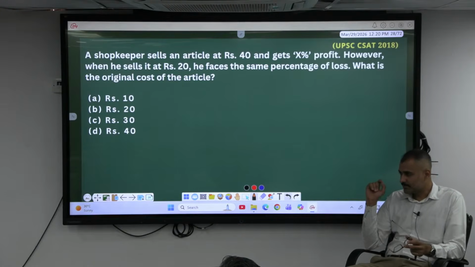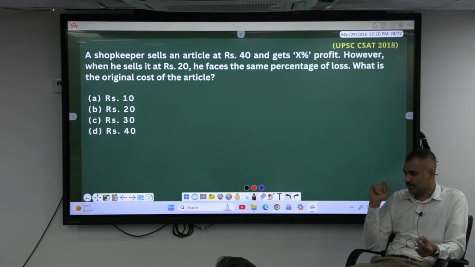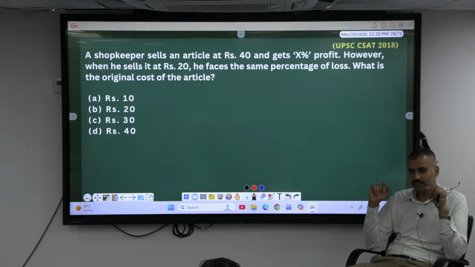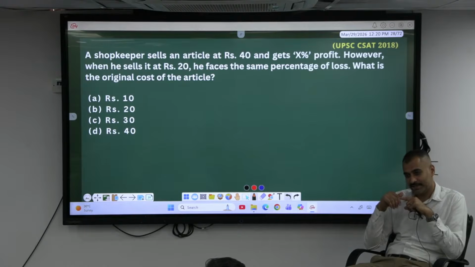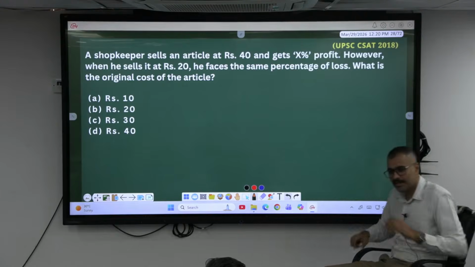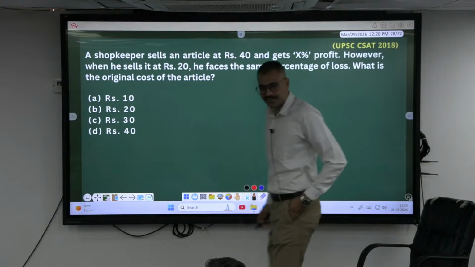The numerical, that X%, will be the same. That is what is being said. Here if it is 10% then this must be a 10% loss, if it is 20 then this must be 20. Isn't it? 40 only. If he buys at 40 and sells at 40, will he make X% profit? So X has to be 0. Is it correct?